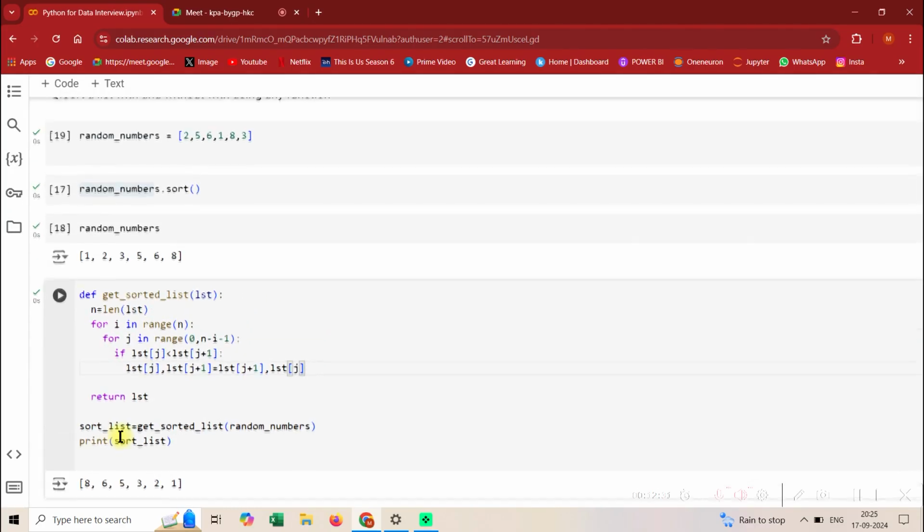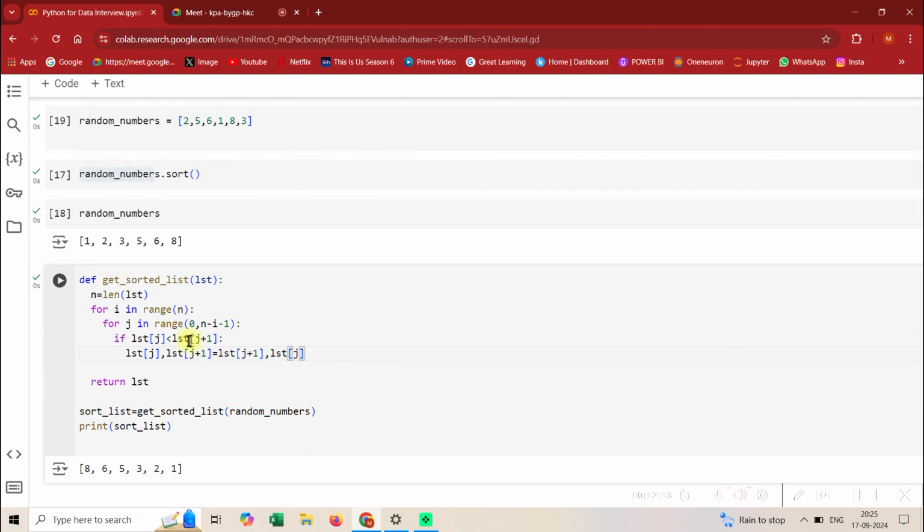Okay, see guys, we have sorted the list in descending order. If you wish to do it in ascending order, maybe just change this, and this. Yeah, so see guys, we were able to sort it.